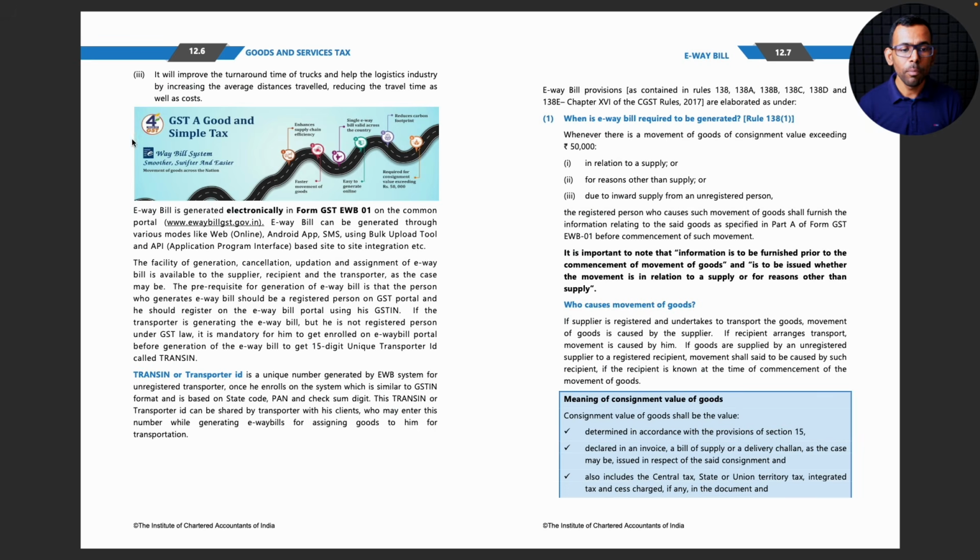Okay, it will improve the turnaround time of trucks and help the logistics industry by increasing the average distances traveled, reducing the travel time as well as cost. So let's say previously I have to travel 300 kilometers, and within this 300 kilometers, let's say I have 4 to 5 checkposts, and it takes 15 to 20 minutes in each checkpost.